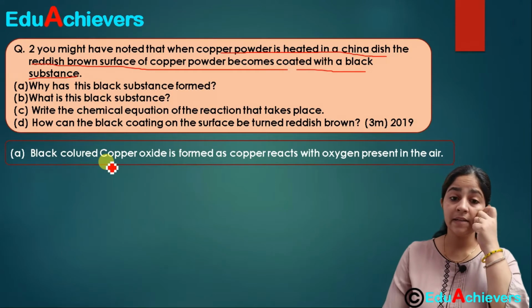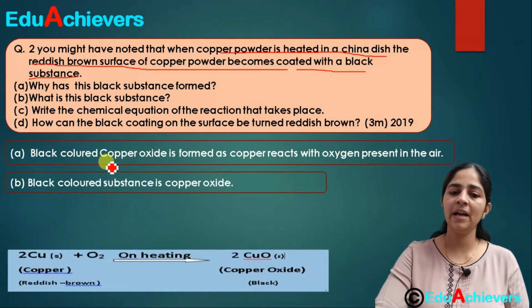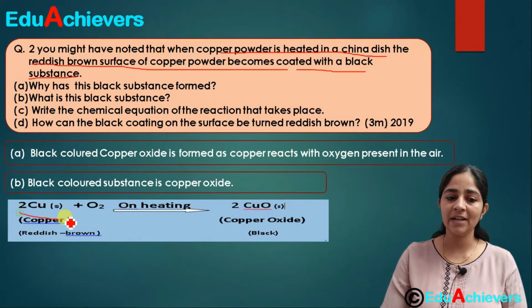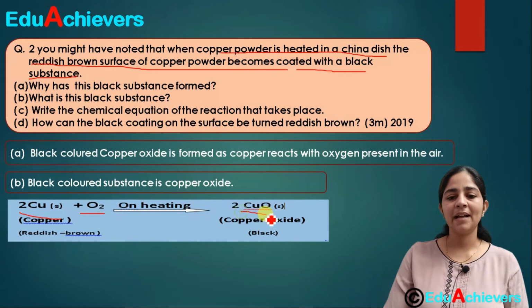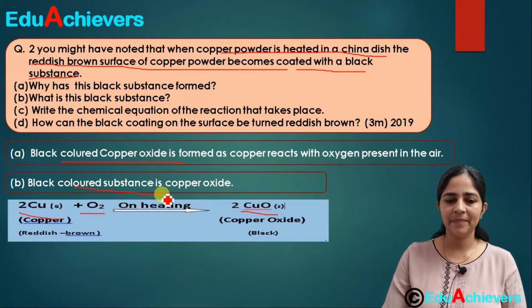black color, this copper, which is reddish brown, when it will react with the, as we have seen in the last question also, when this copper will react with the oxygen, this black colored substance, copper oxide, is formed. So the answer of this is that the black colored substance is copper oxide. The second part, what is this black substance? That is this copper oxide.